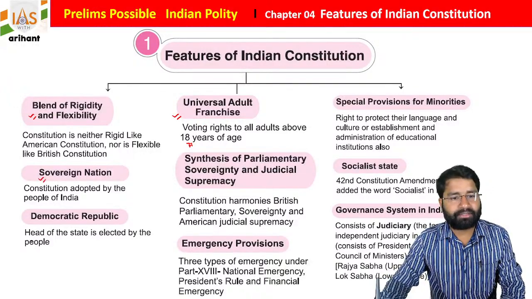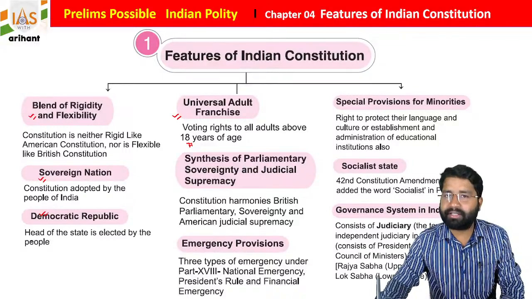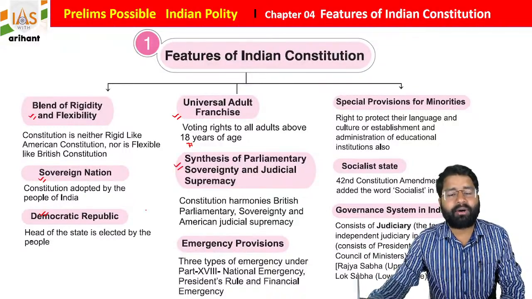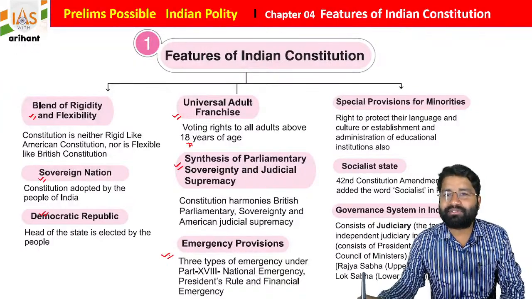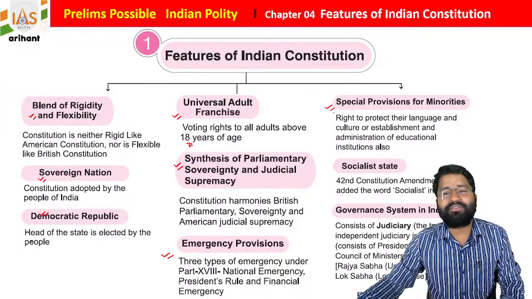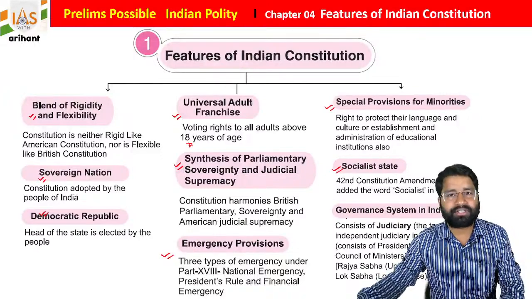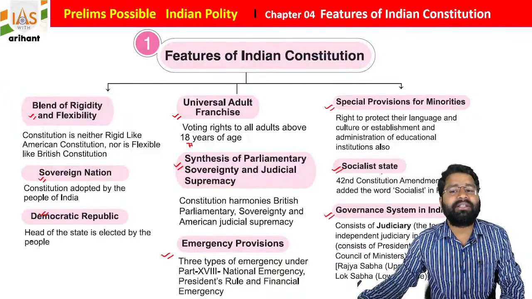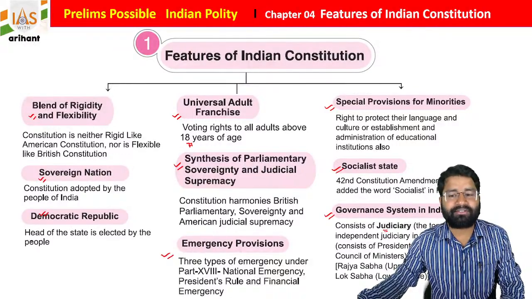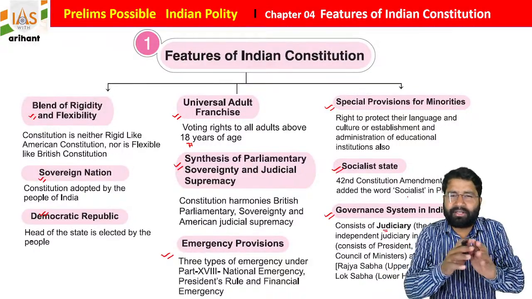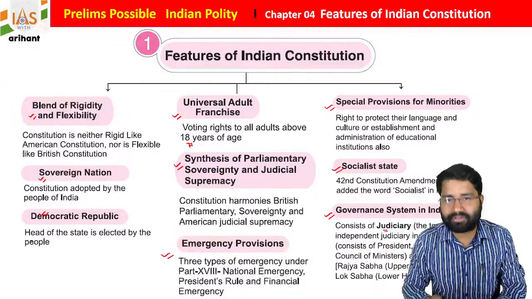India is a sovereign, democratic republic, a synthesis of parliamentary sovereignty and judicial supremacy. Emergency provisions are also there, along with special provisions for minorities, socialist state, and a governance system consisting of judiciary, executive and legislature. These are all the features of the Indian constitution.